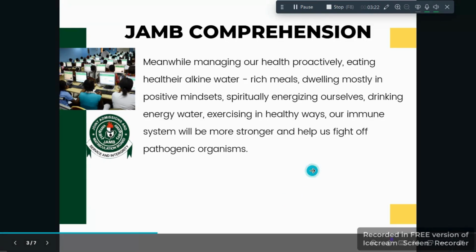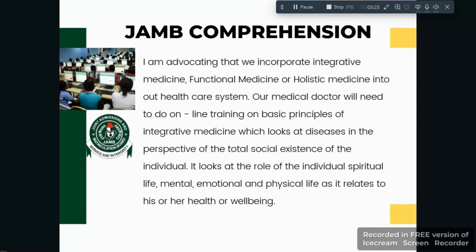All right, so let's go to the next paragraph, which says, I am advocating that we incorporate integrative medicine, functional medicine or holistic medicine into our healthcare system. Now let's look at what I told you before. I told you that if the passage involves a problem like a challenge, conflict or issue, the central idea will always focus on how the problem is addressed, explained or resolved.